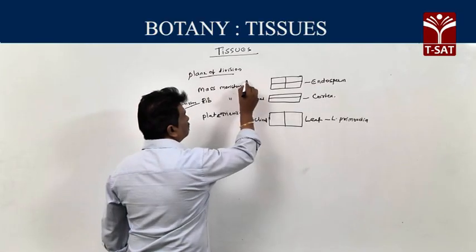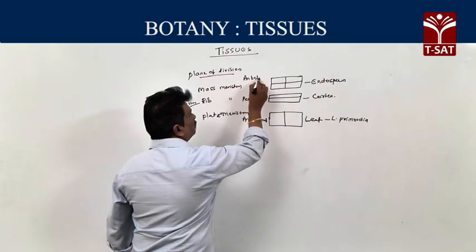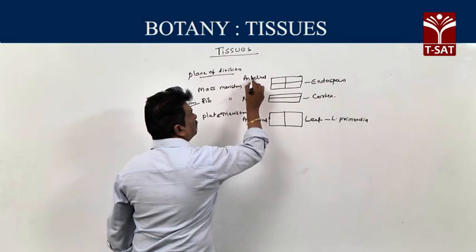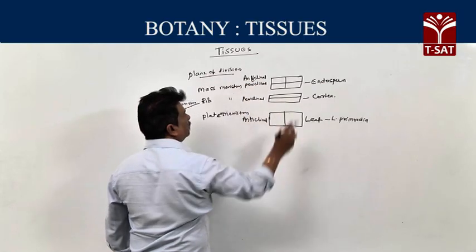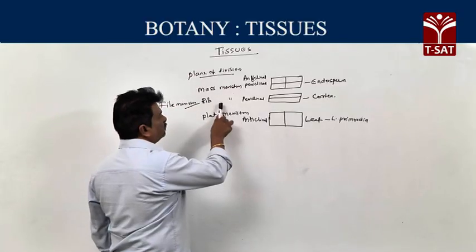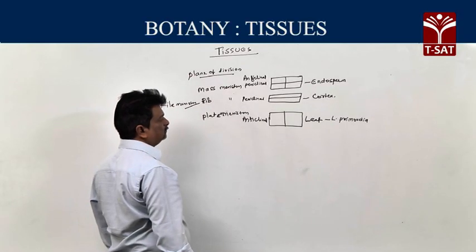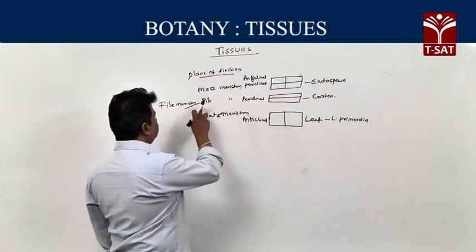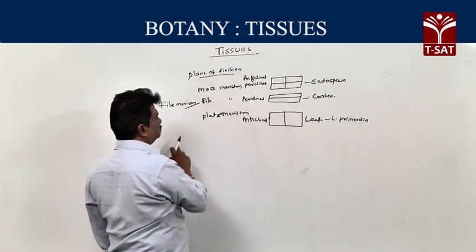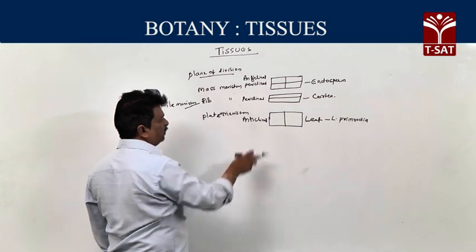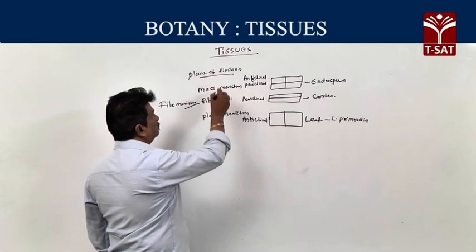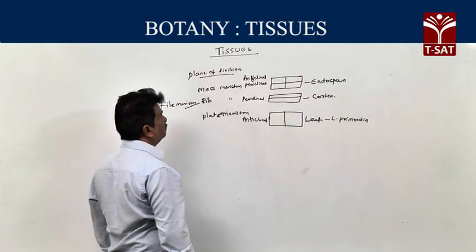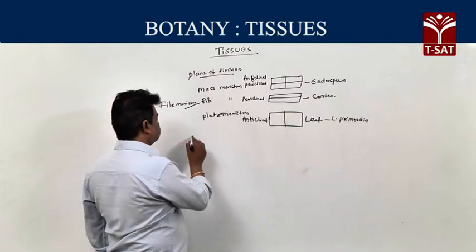So, first one, mass meristem: plane of division both anticlinal and periclinal. Example, endosperm. Rib meristem: plane of division periclinal. Example, cortex. Rib meristem is also called file meristem. Third one, plate meristem: plane of division is anticlinal. Example is leaf, formation of leaf from leaf primordia. This is the third type of classification of meristem, based on plane of division.